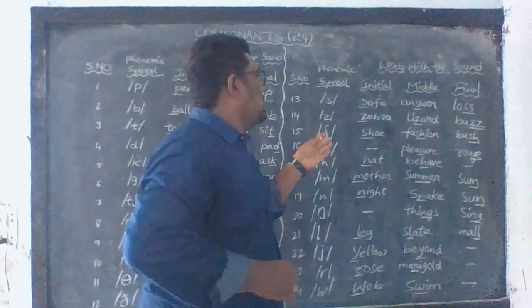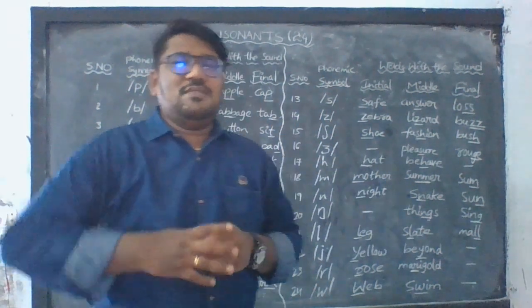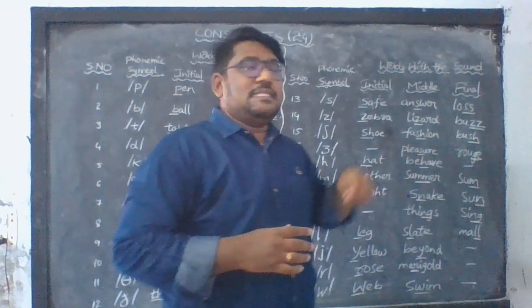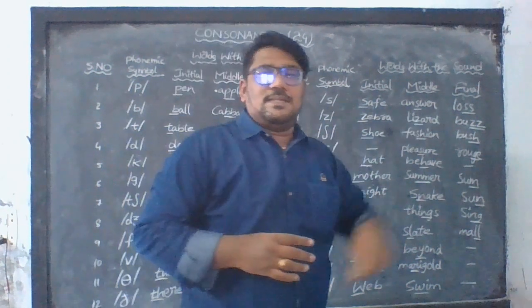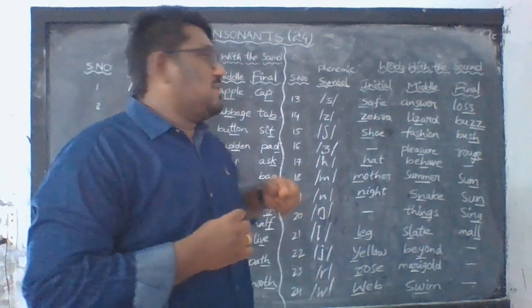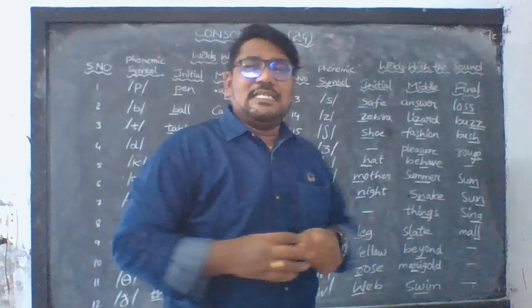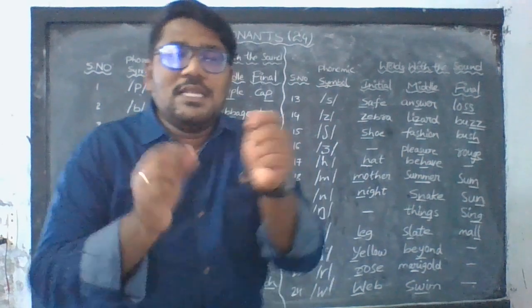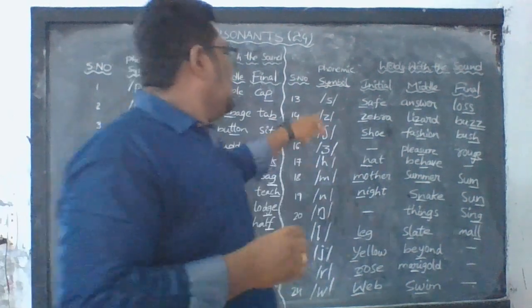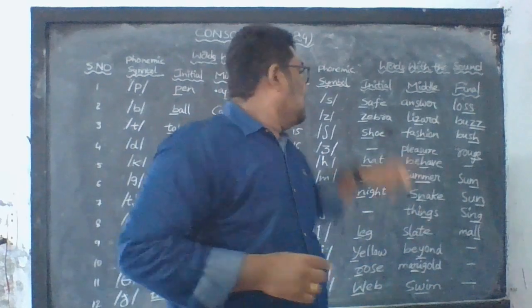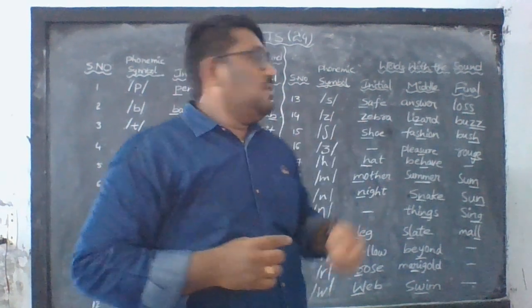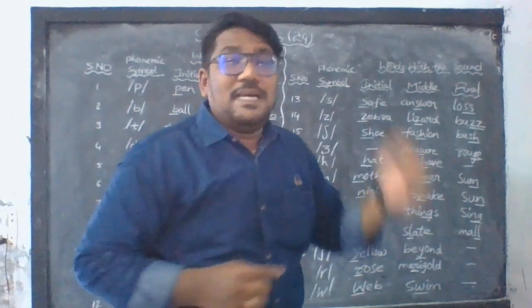Let us learn some others. The other one is s, as in safe, as in answer, as in loss. Next, z as in zebra, z as in lizard, z as in buzz.